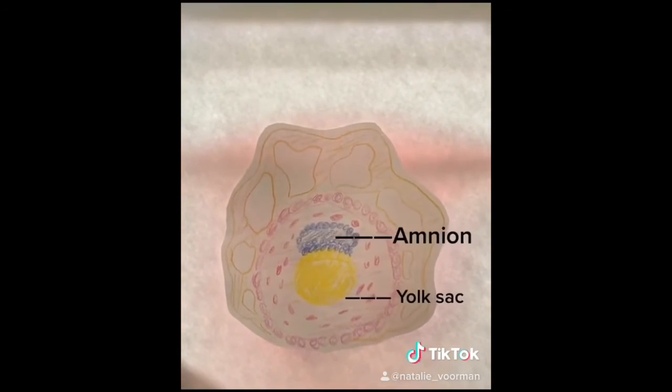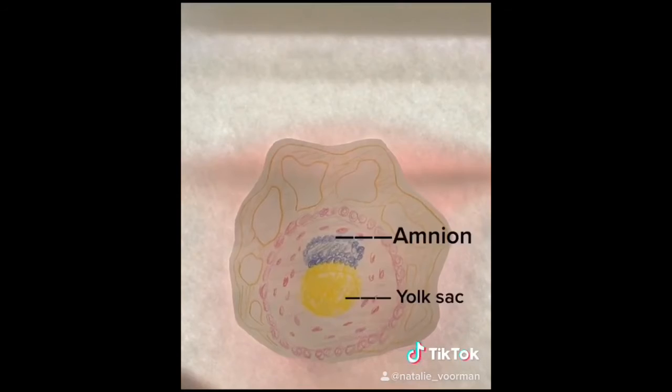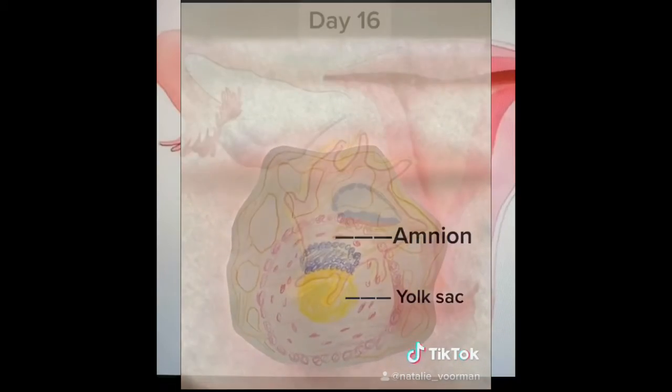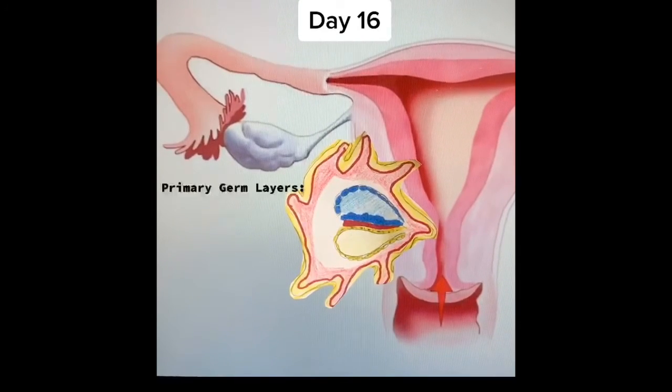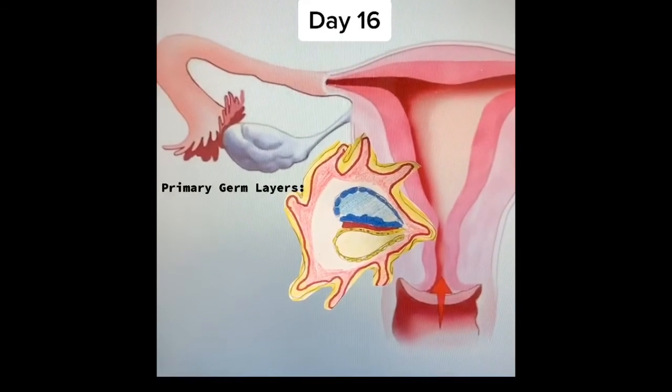The yolk sac forms the cells of the primitive gut, and the amnion forms the amniotic sac in which the embryo grows. After the 16th day, the blastocyst becomes a gastrula, which will lead to the development of the primary germ layers from top to bottom.